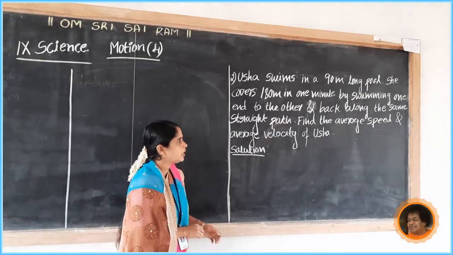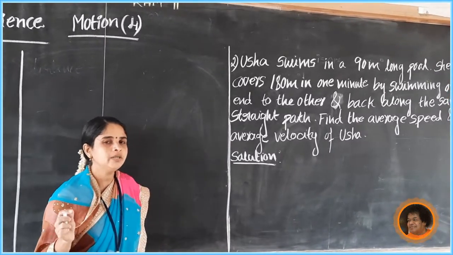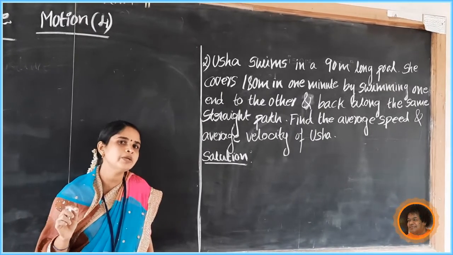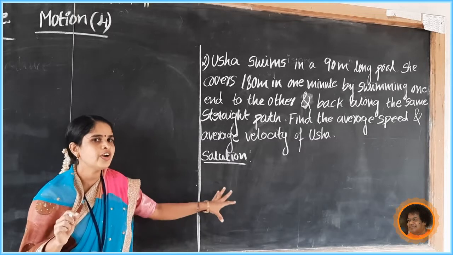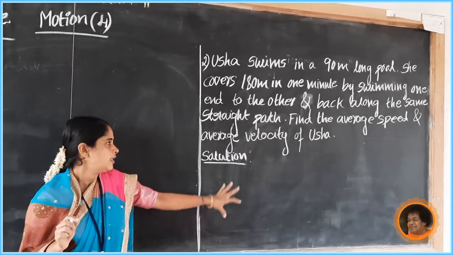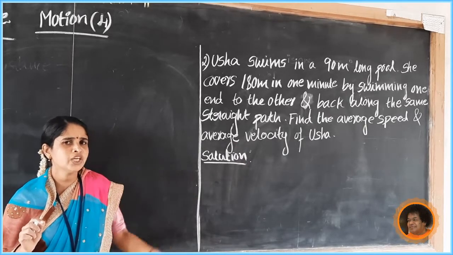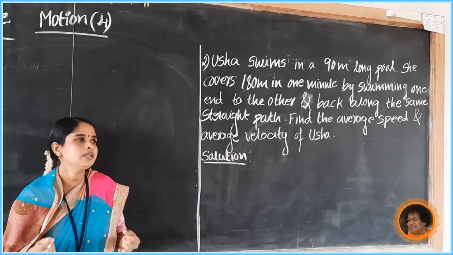Here we calculate average speed and velocity. We know that average speed formula is total distance travelled divided by total time taken. So first find out the total distance. For average velocity, velocity equals displacement divided by time. So first calculate displacement and